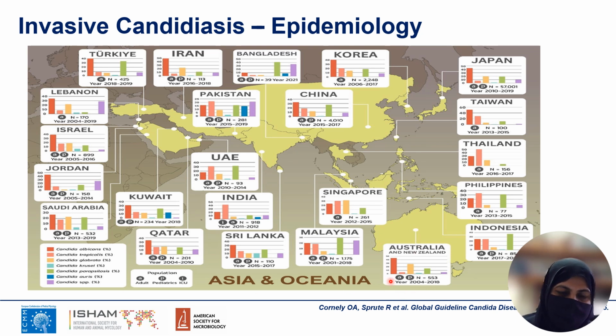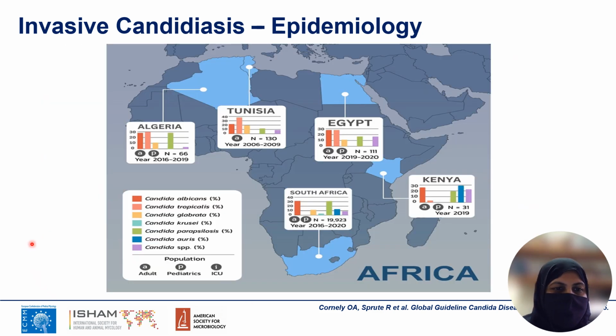In Australia, the data is similar to Northern Europe and USA, and here Candida glabrata is the second most common cause of candidemia. In Africa, in certain countries there is predominance of Candida tropicalis, similar to some countries in Asia. So in Algeria, Tunisia, and Egypt, Candida tropicalis is a more prominent and more important cause of candidemia.